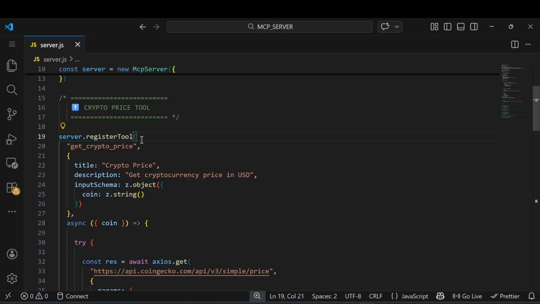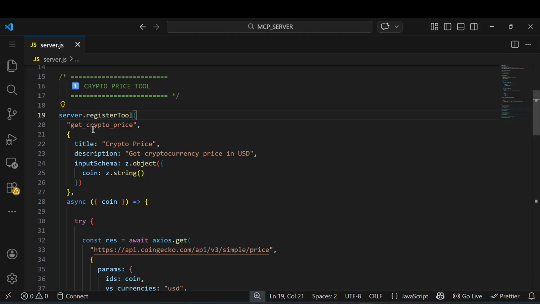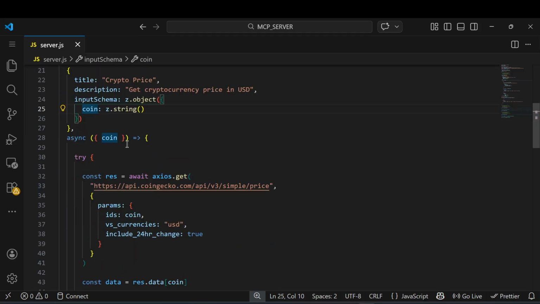Basically, multiple tools, like 50, 100, whatever. It's up to you. So you can see I register a tool, get crypto price. I give a title, and a description like getting the cryptocurrency price in USD. The input schema, of course, is the coin. Simple.